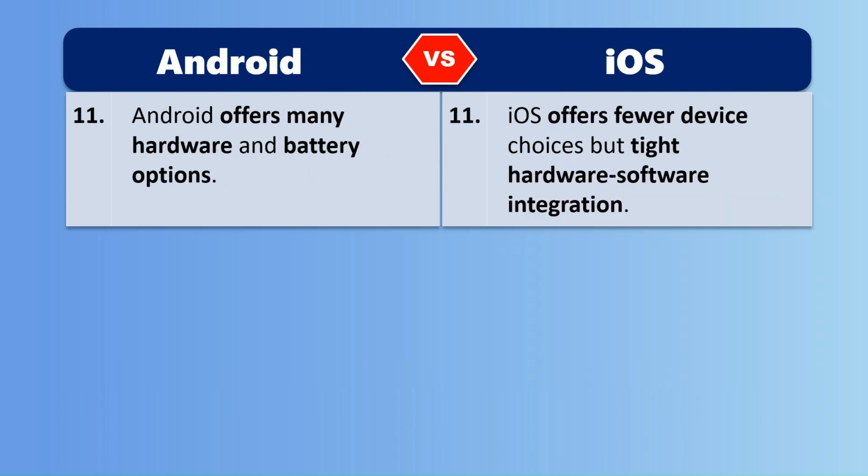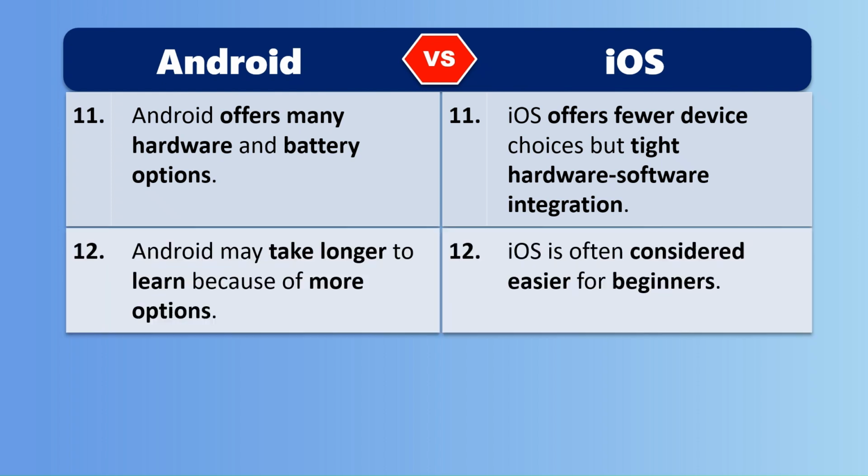Android offers many hardware and battery options. iOS offers fewer device choices but tight hardware-software integration. Android may take longer to learn because of more options. iOS is often considered easier for beginners.